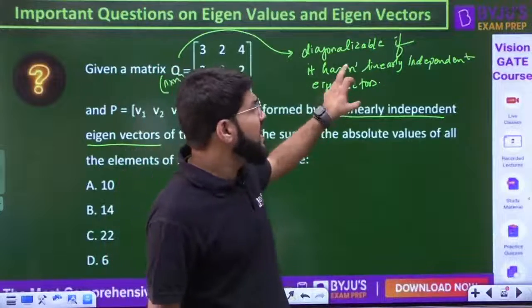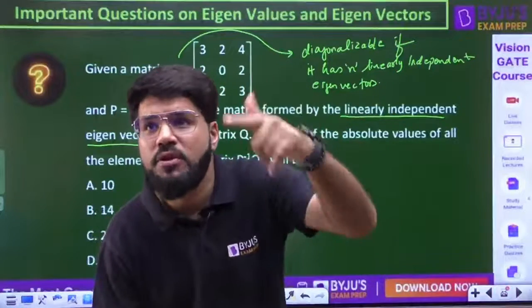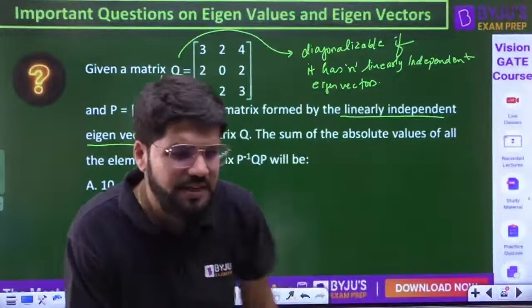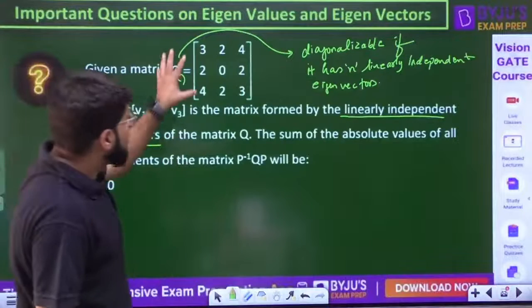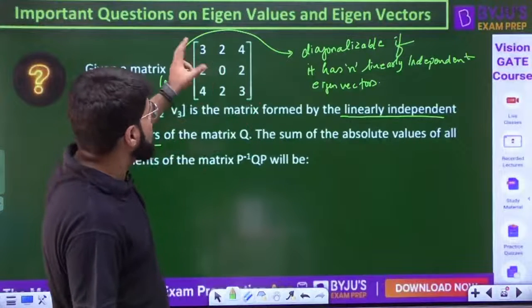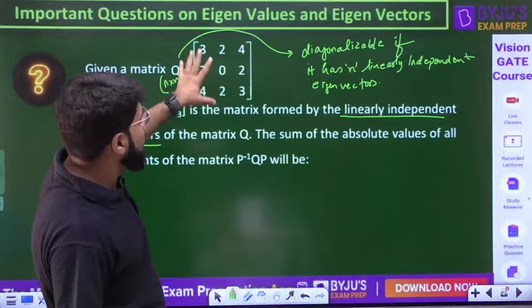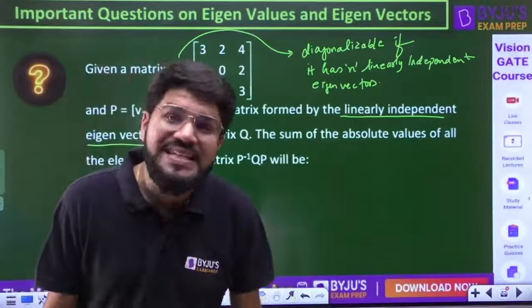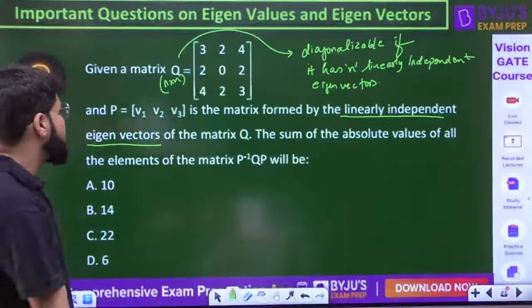I can also say that if it has n distinct eigenvalues, linked to the previous property. They are not trying to calculate the eigenvalues here, but if the data is correct, it should have three distinct eigenvalues.